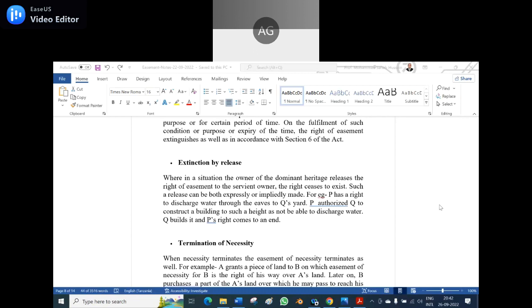P authorizes Q to build as he has given consent, and this right of easement will come to an end. See here, P has a right to discharge water through the eaves. I told you what the eaves are.